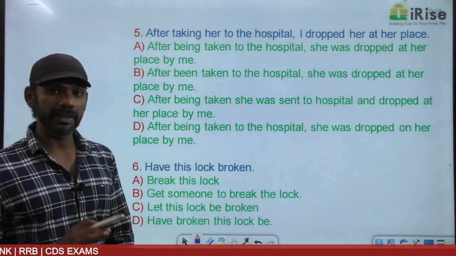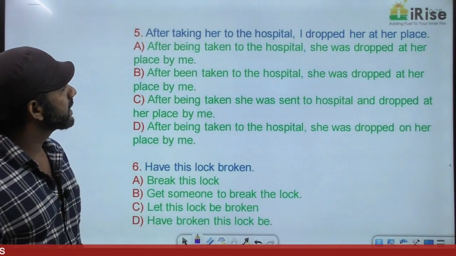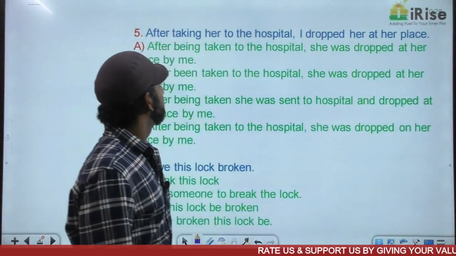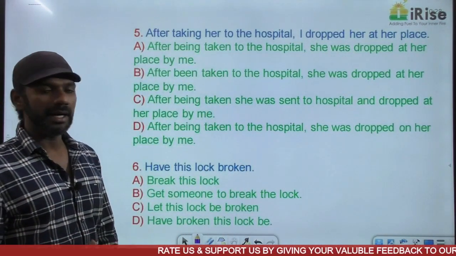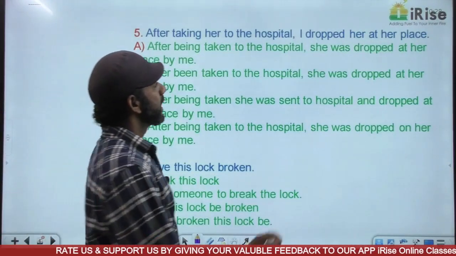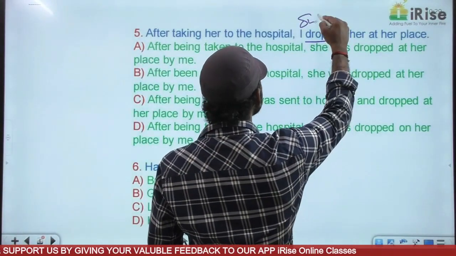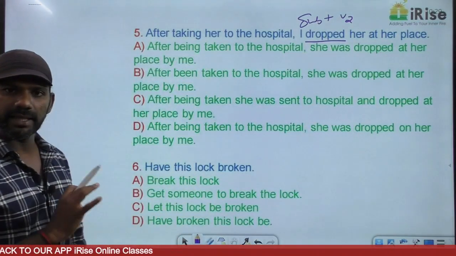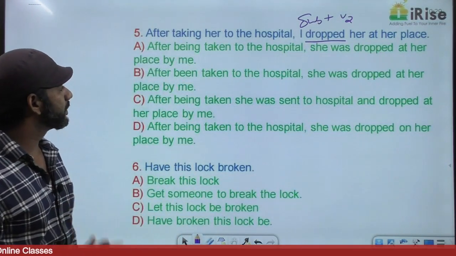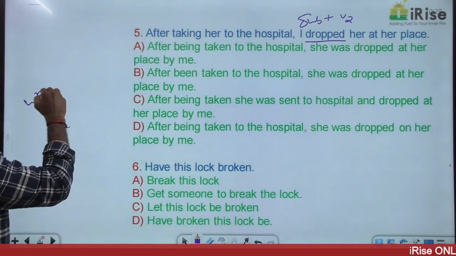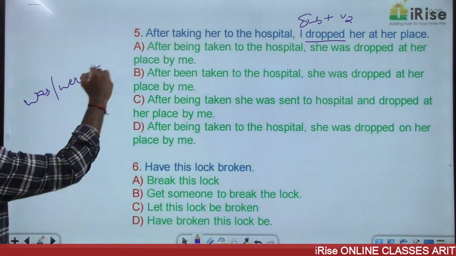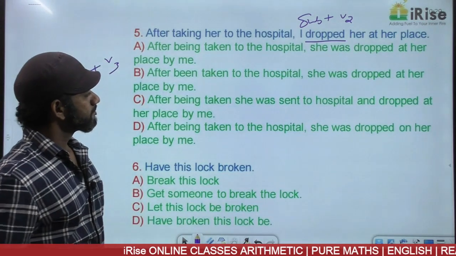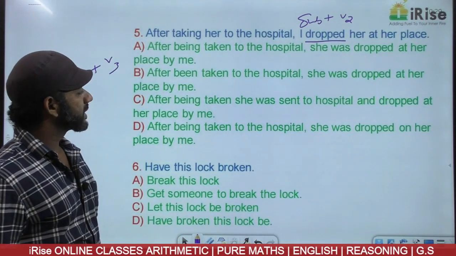After, the meaning should remain the same. After taking her to the hospital, I dropped her at her place. I dropped her is subject plus V2, simple past. So the sentence is in the active voice, simple past. Simple past in the passive voice is was or were plus V3. So, I dropped her, was or were plus V3 must be there.